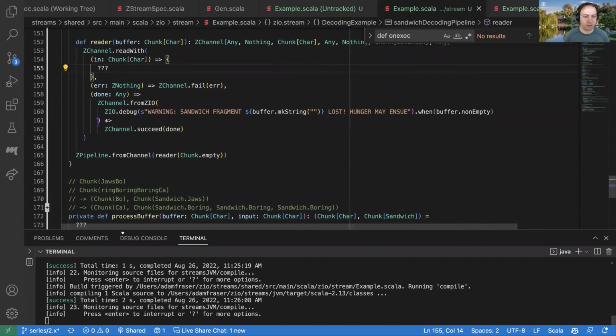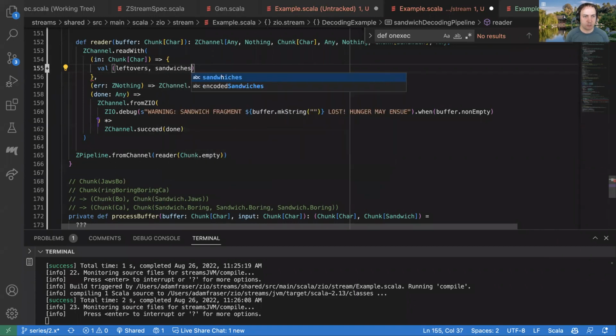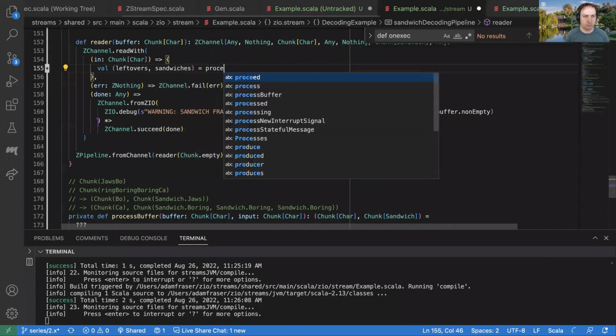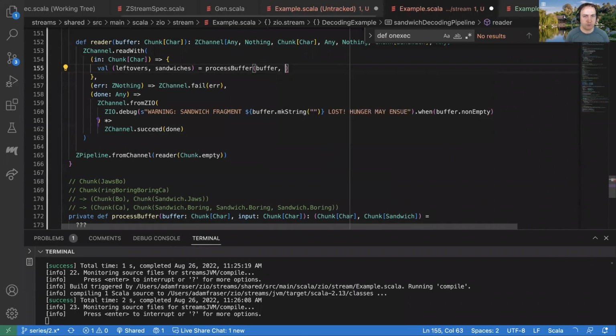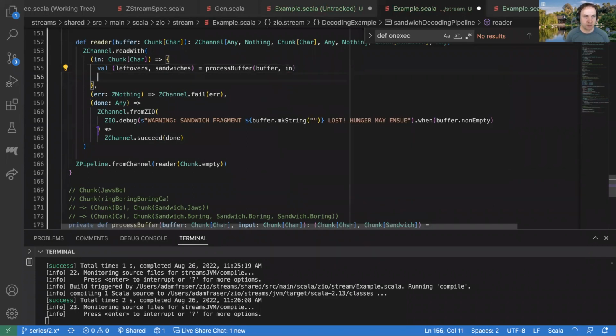And the cool thing is if we have this process buffer, this is actually pretty simple, because what I can say is val leftovers, sandwiches equals process buffer input. And then I can write all of the sandwiches.